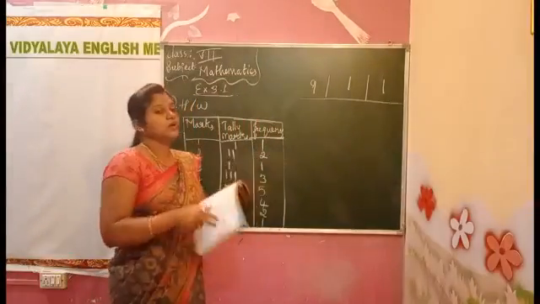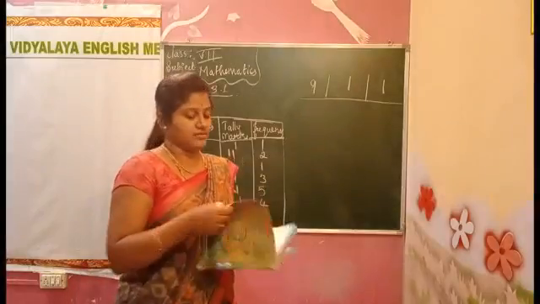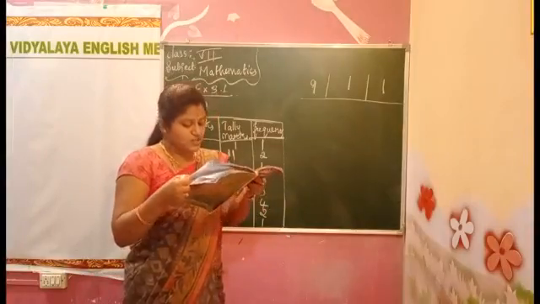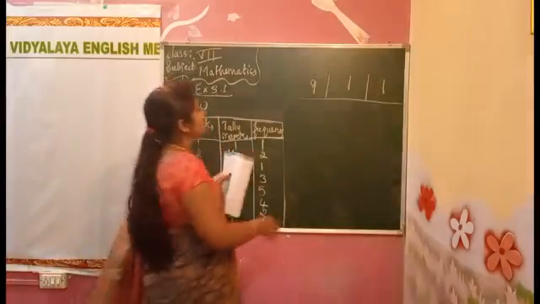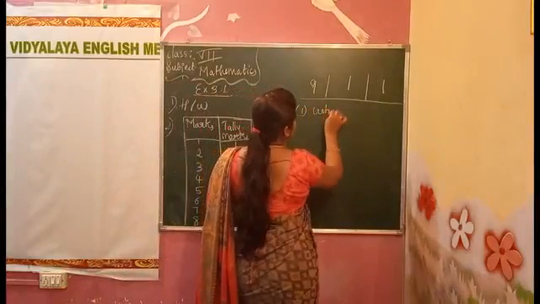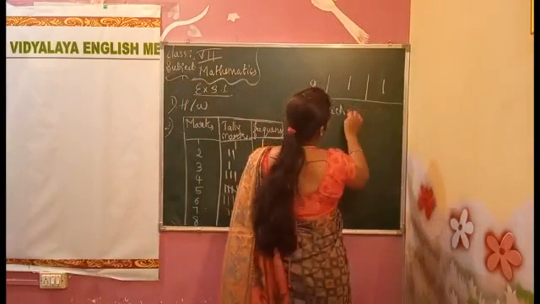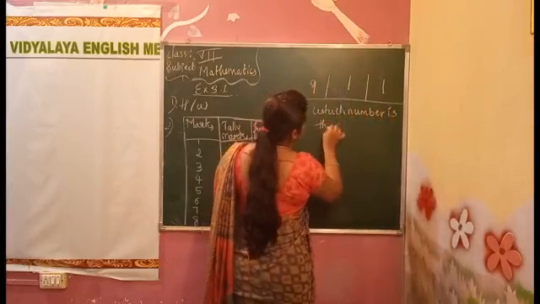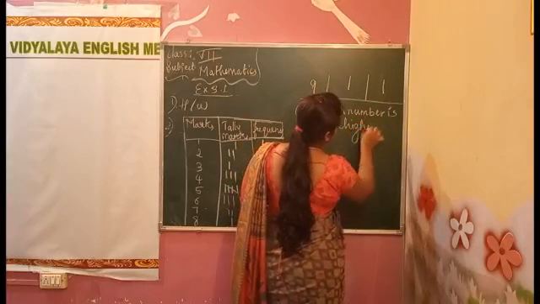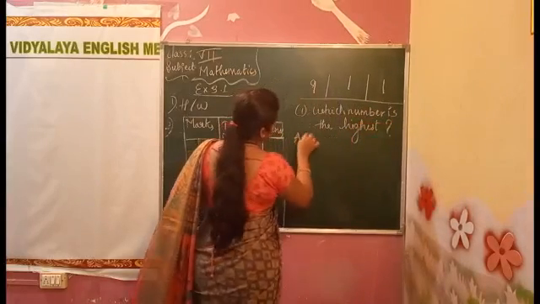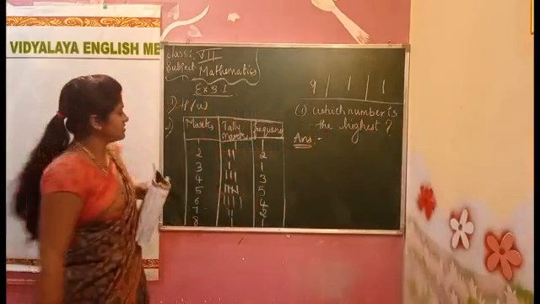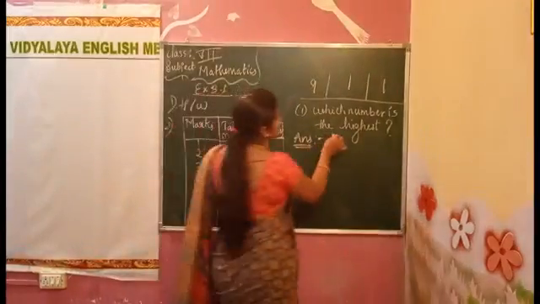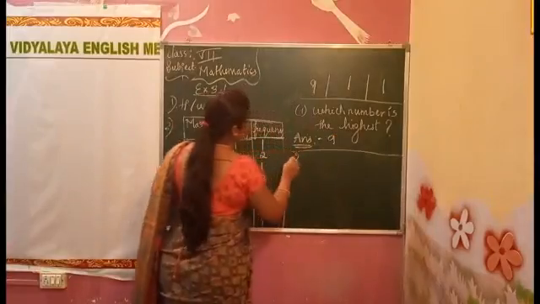Yes? Okay. Now, the questions they are asking there. What are the questions? First one. Which number is the highest here? I am writing the question also. Which number is the highest, children, in this? 1, 2, 3, 4, 5, 6, 7, 8, 9. The 9 is the highest number.